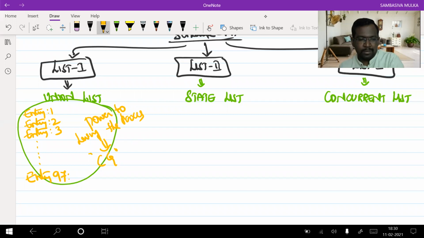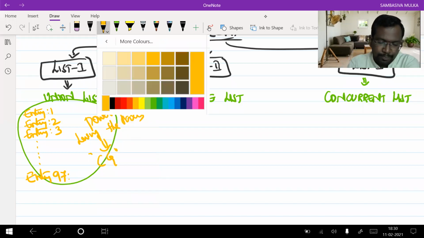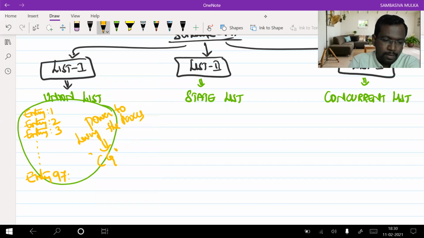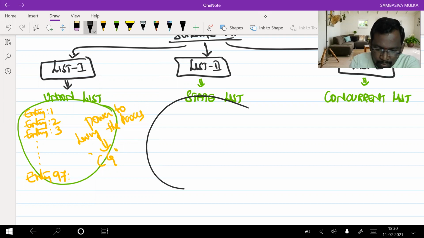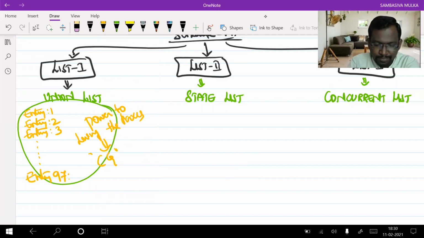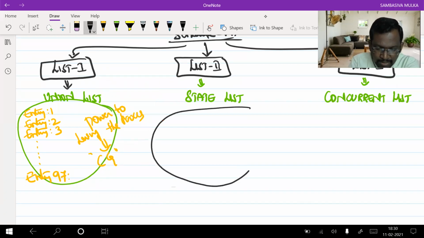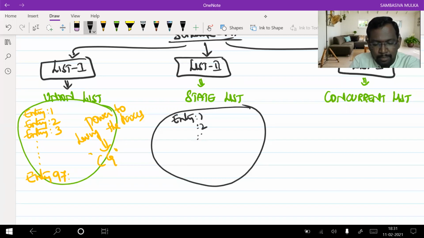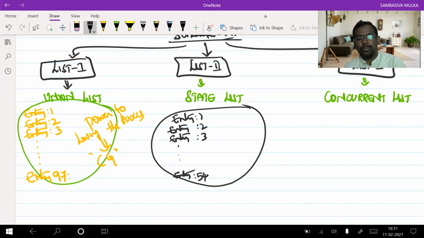Apply the same logic. Whatever matters are prescribed in the state list, again in the form of entries, like entry number 1, entry number 2, entry number 3, and so on up to entry number 54.